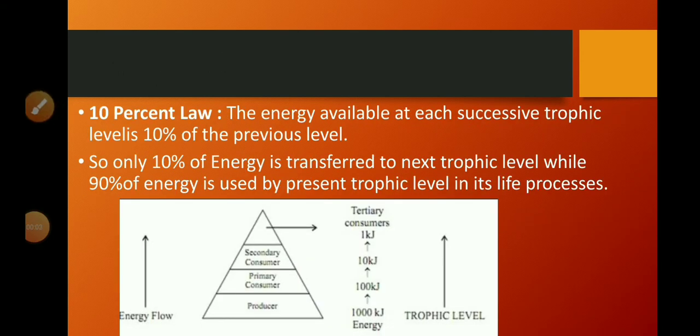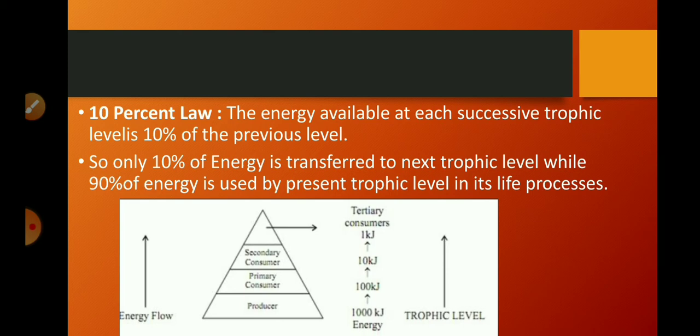We will discuss the 10% law. What does this law state? That the energy available at each successive trophic level is 10% of the previous level. So only 10% of energy is transferred to the next trophic level, while 90% of energy is used by the present trophic level in its life processes.